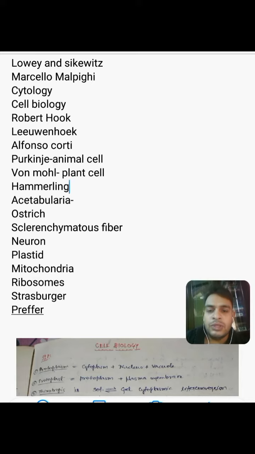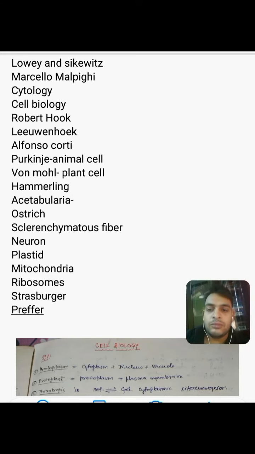Coming next, we all know Leeuwenhoek. Leeuwenhoek found the first living cell. We must remember that Robert Hooke did discover the cell, but he discovered it in a dead cork cell. The first living cell was observed and discovered by Anton van Leeuwenhoek. Coming next, the living substance of the cell is protoplasm. This living substance was discovered by Alfonso Corti, but the names were given by two different people: Purkinje in animal cell and von Mohl in plant cell.